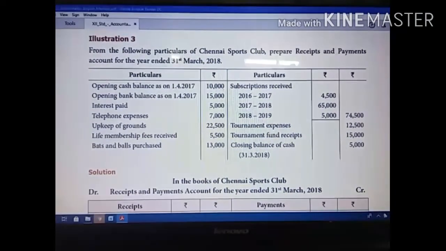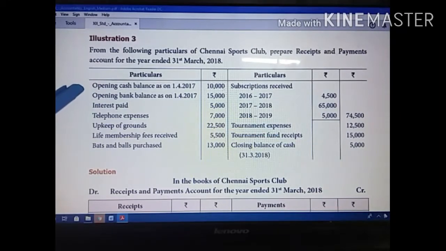So illustration 3, page number 44 in your book. This is a book of Chennai Sports Club. So they are given some information here. One by one we are going to see. Here they are given opening cash balance and opening bank balance. Cash balance means if you have any amount in cash, that comes under the opening cash balance. Opening bank balance is a bank balance. If you maintain a bank account, there is a balancing figure, so that amount is called the opening bank balance. This is a bank balance, this is a cash balance.